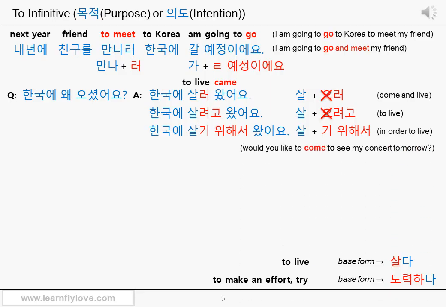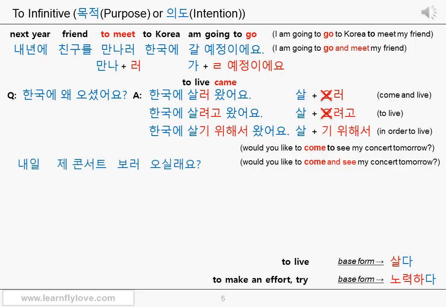Let's see the English sentence first again. Would you like to come to see my concert tomorrow? Or would you like to come and see my concert tomorrow? The verb come is highlighted in red. Because of this verb come, you will be able to use the connective ending 으러 or 러 in Korean. As you see the would you like to part, this sentence expresses a suggestion or asks about the listener's intention.